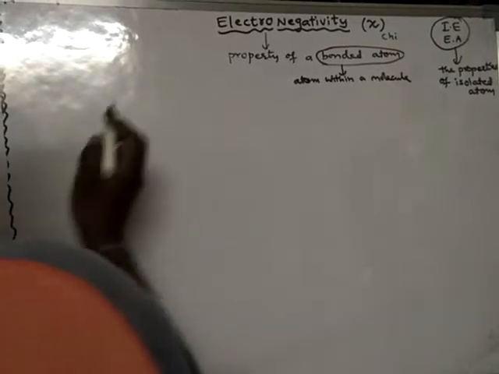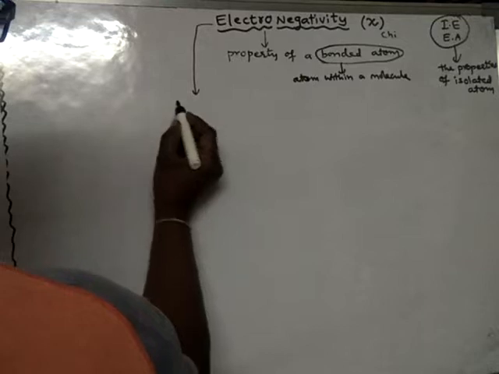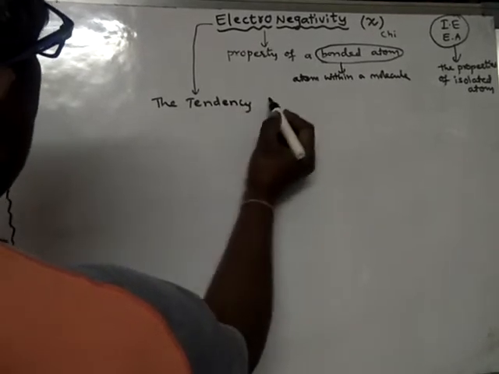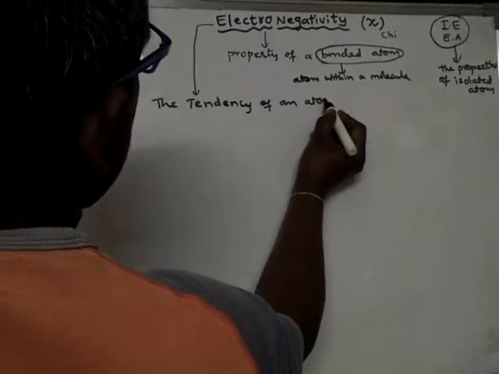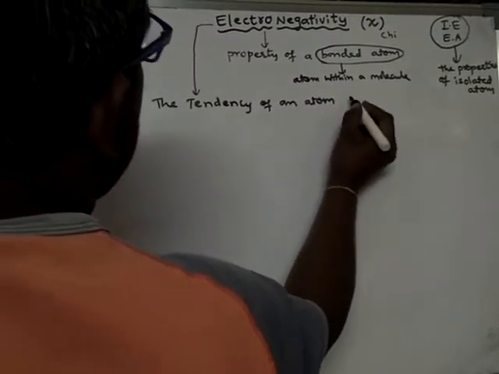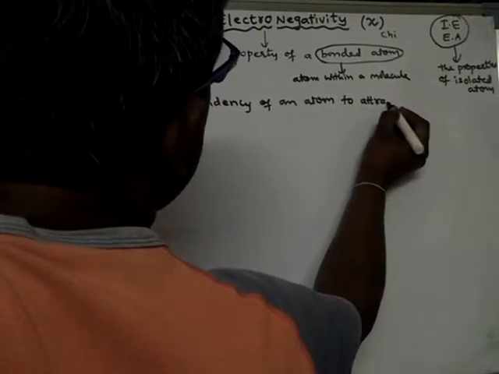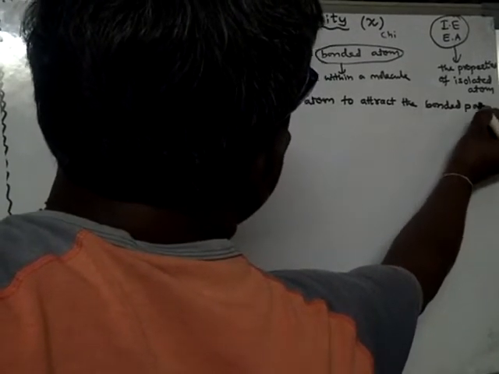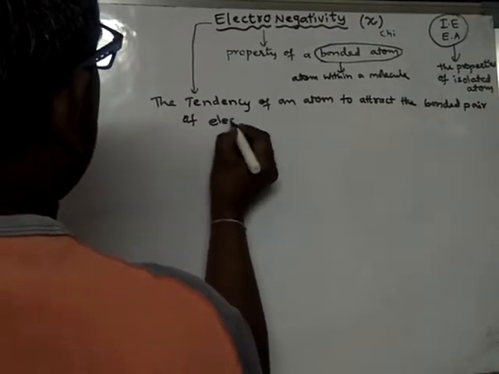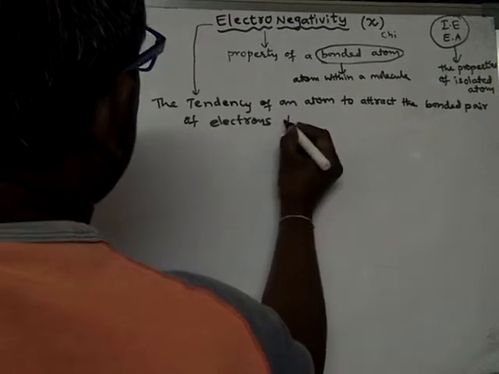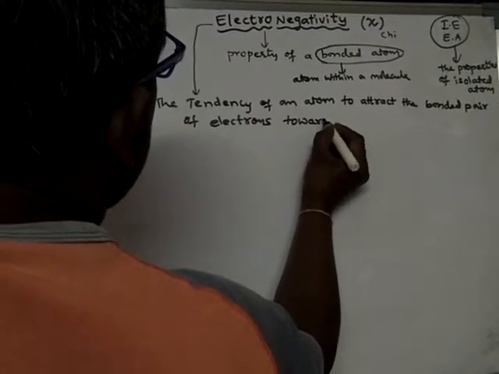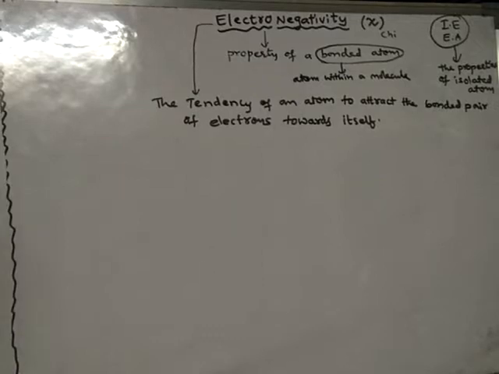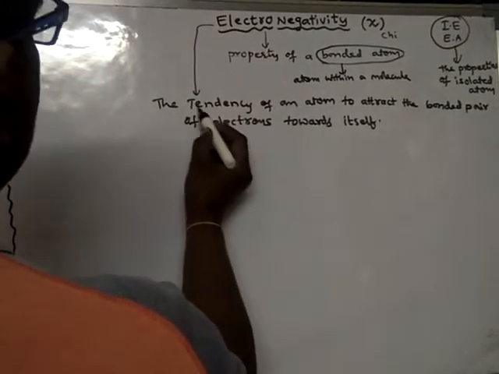What is electronegativity actually? Electronegativity is nothing but the ability or the tendency of an atom to attract the bonded pair of electrons towards itself.